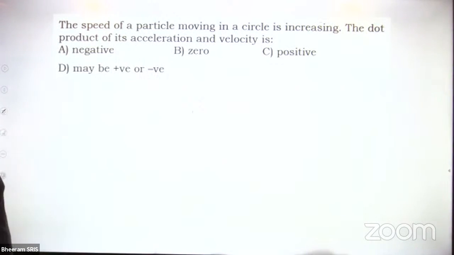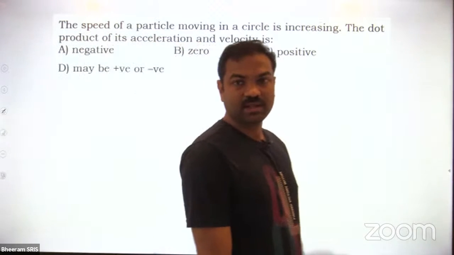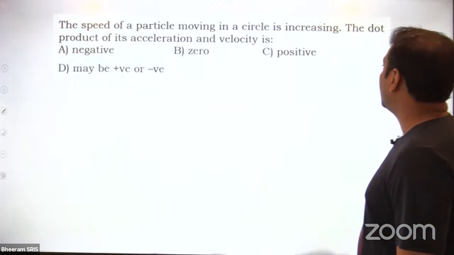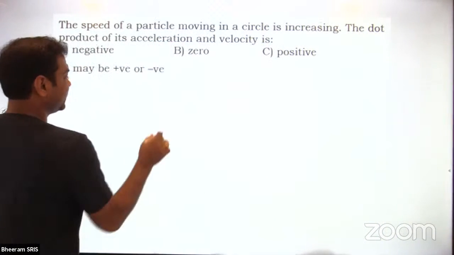This is also a good one. The speed of a particle moving in a circle is increasing. Speed is increasing. The dot product of its acceleration and velocity is